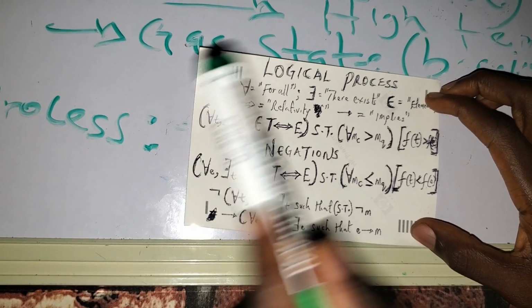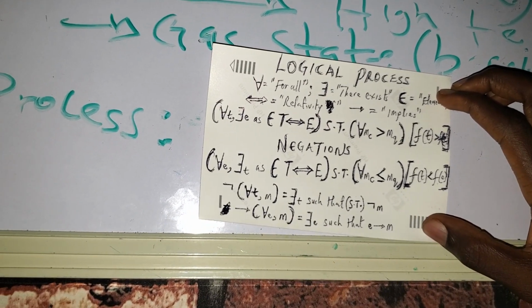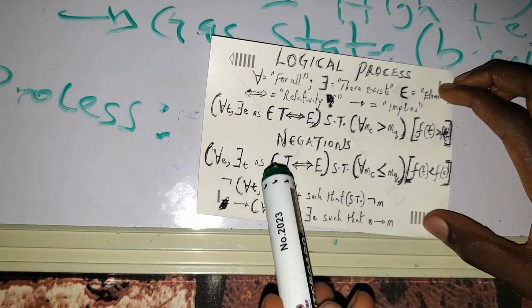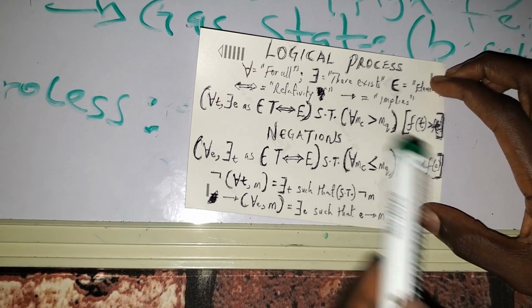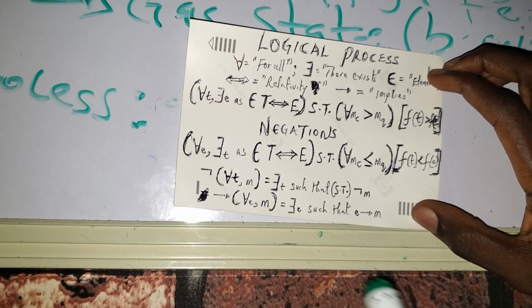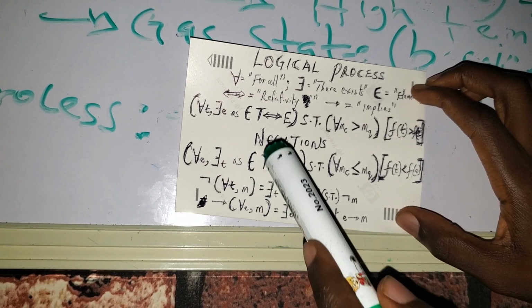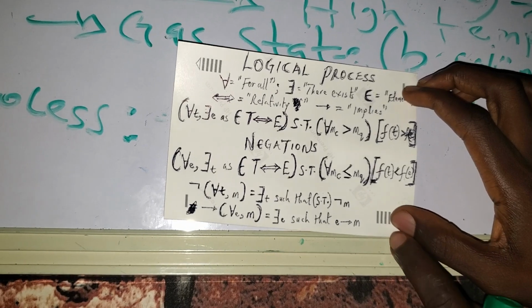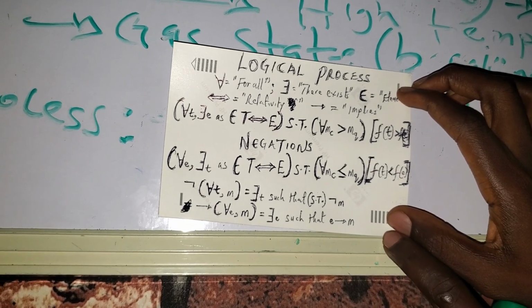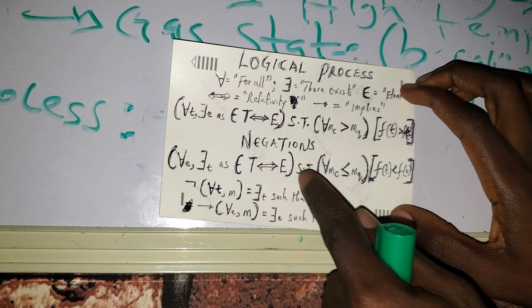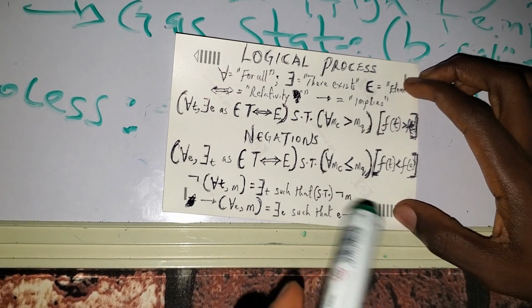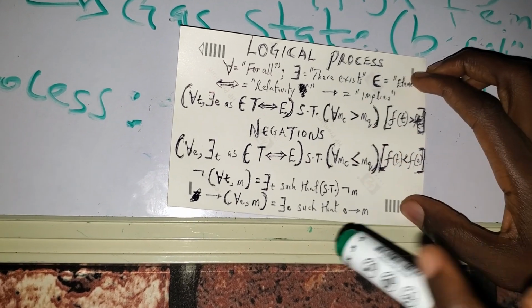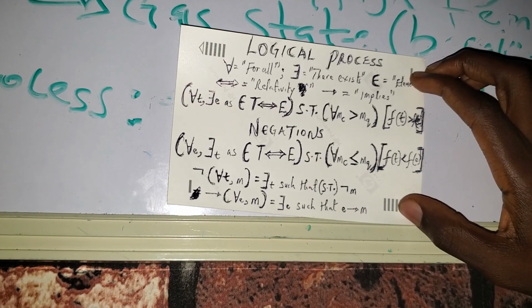So for all of energy, there exists time. Now you can see that that is an inverse of what we have here. Then we have that as element of time relativistic scaling to energy. So since we are still in the position phase, then time is still above energy's trajectory.